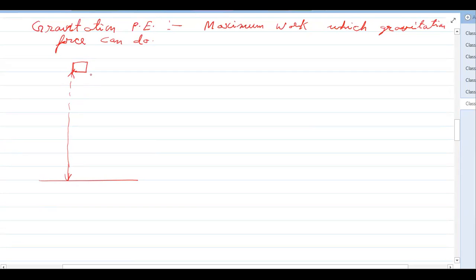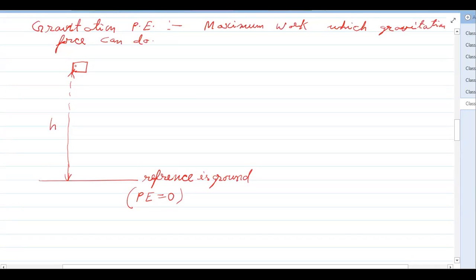So now we will try to move this object to the ground level. Ground level is the reference level. Reference means where we consider the potential energy to be zero. Reference means potential energy at this point is zero, and the reference is the ground. At this height it has some potential energy.